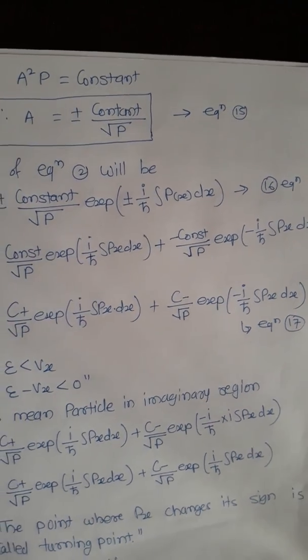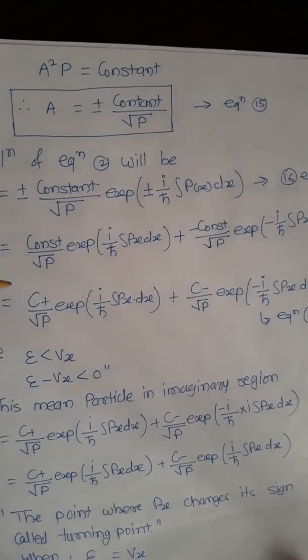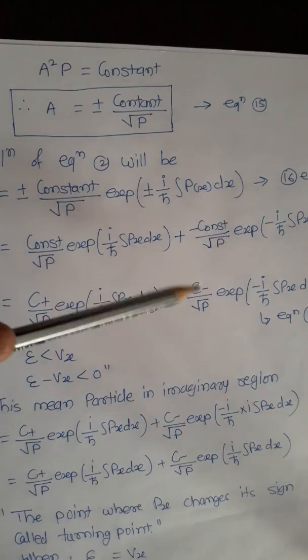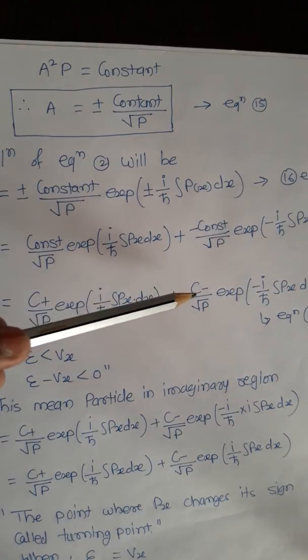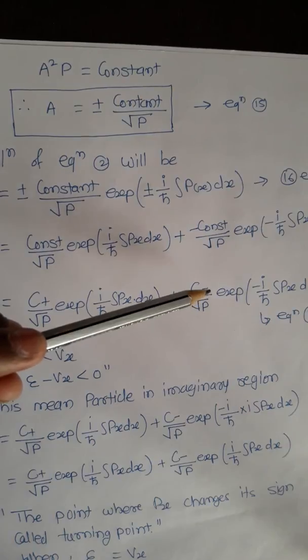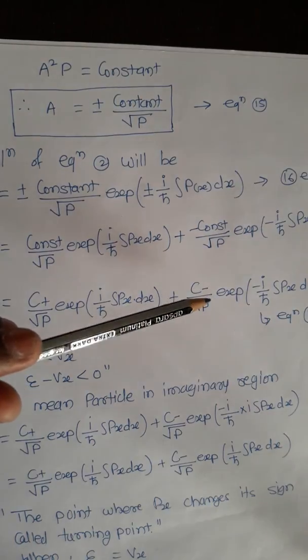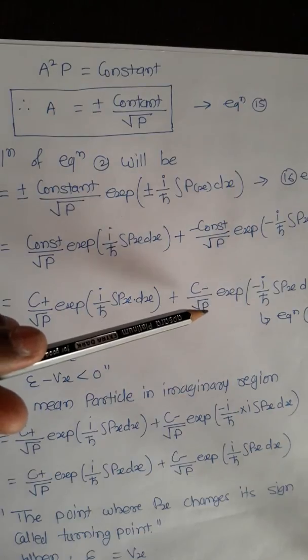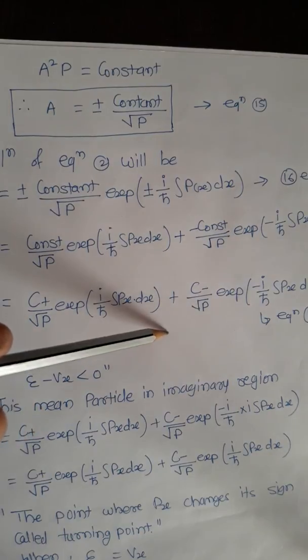Now if we take the constant as C plus and C minus, we get psi equal to C plus upon under root p exponential i/h cross integration of p of x dx plus C minus upon under root p exponential in bracket minus i/h cross integration of p of x dx. This is equation number 17.